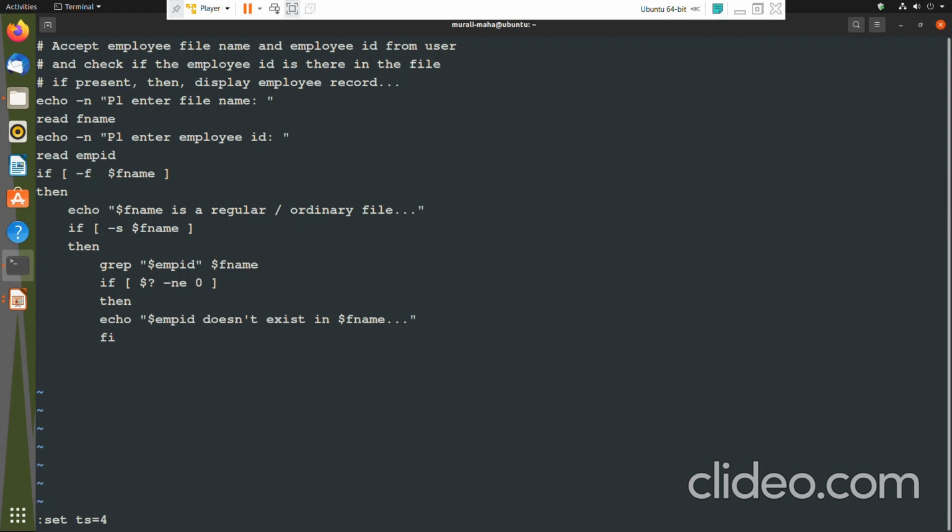Fine. So what is this if? This outer if checks whether the file is a non-empty file. So what is that else going to handle?